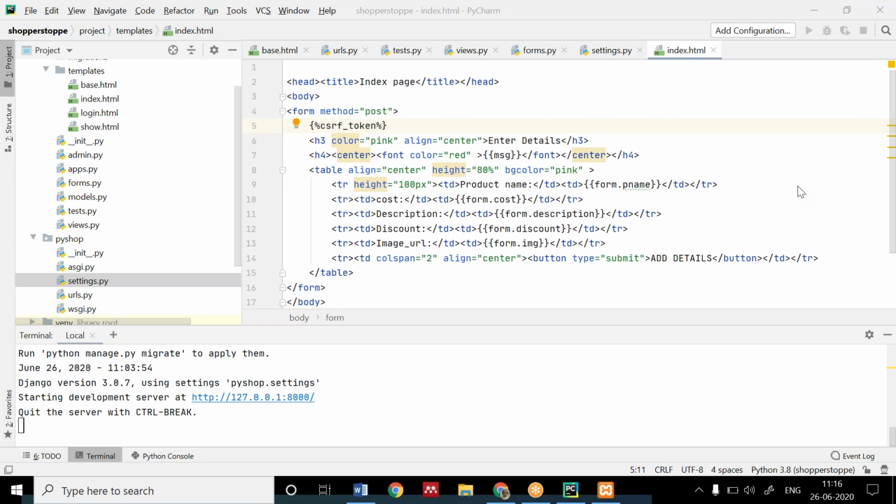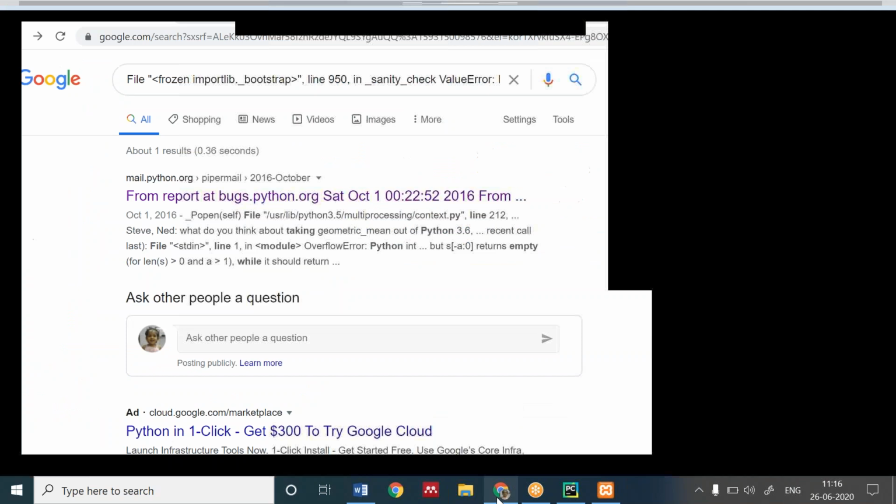Chahat, your server might be running on some other port. Go and see what it looks like. When you move the cursor to localhost, 127.0.0.1 comes. See, is it like that or not?